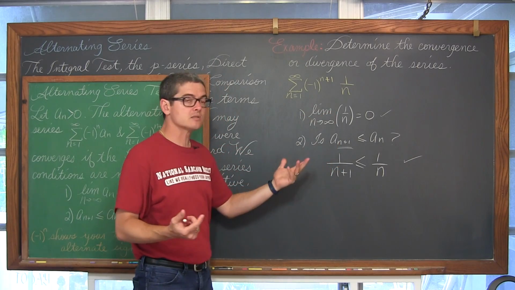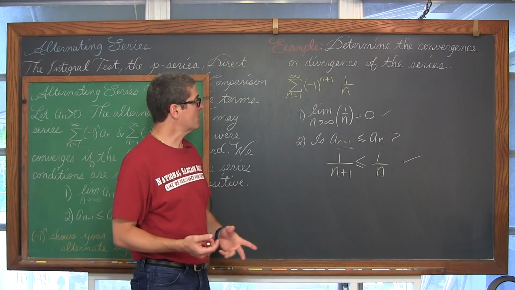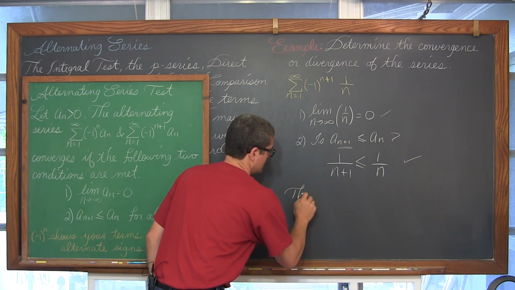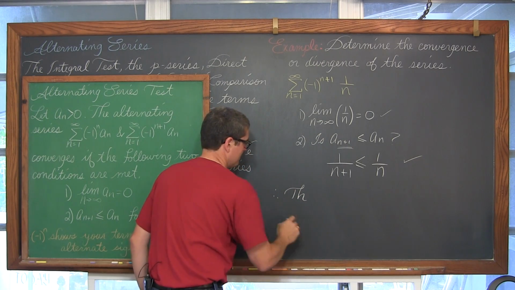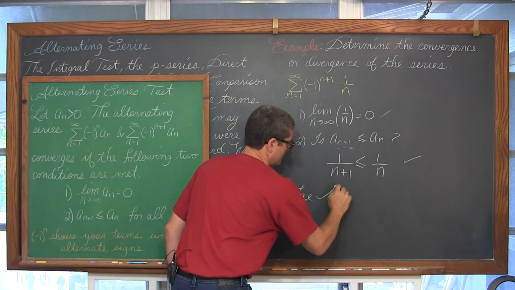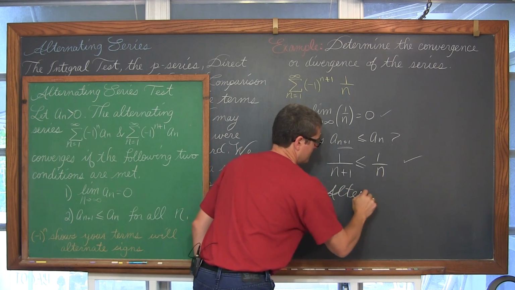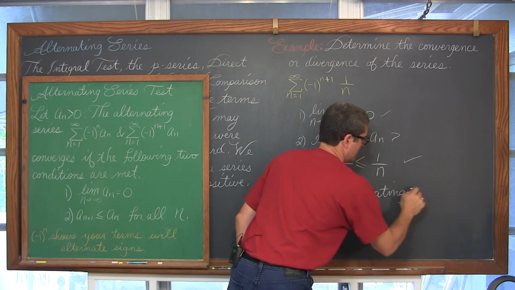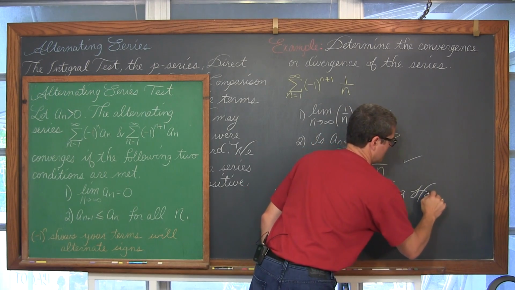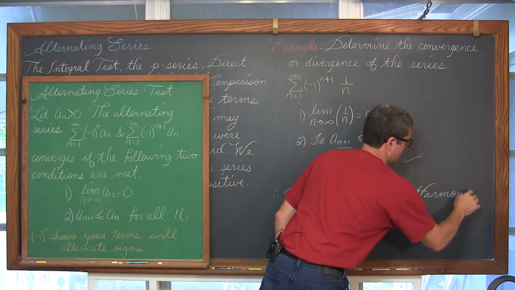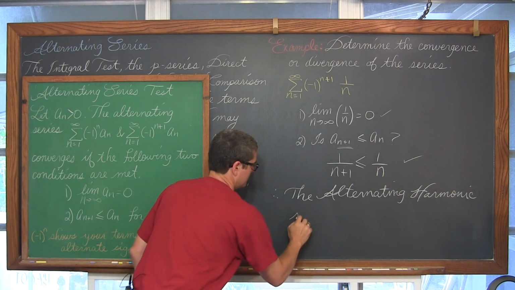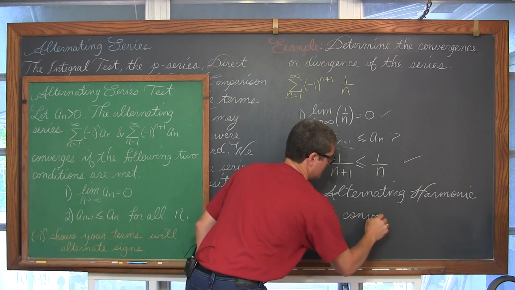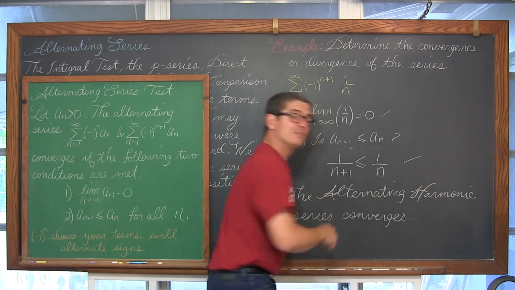So with these two checks, we're actually showing that the alternating harmonic series, therefore, converges.